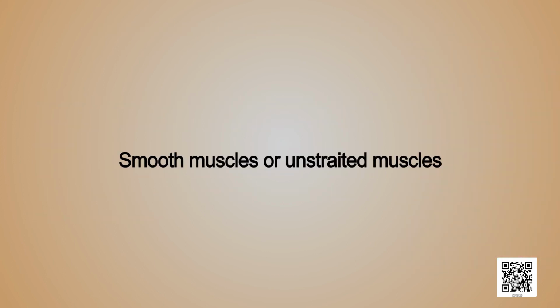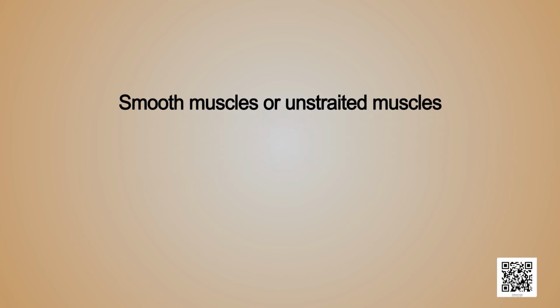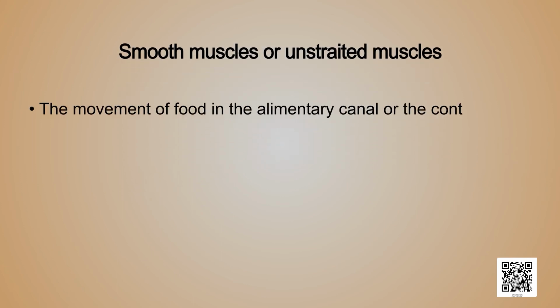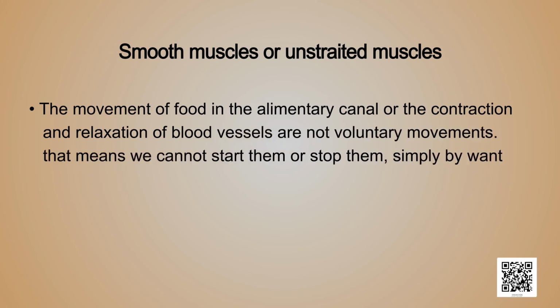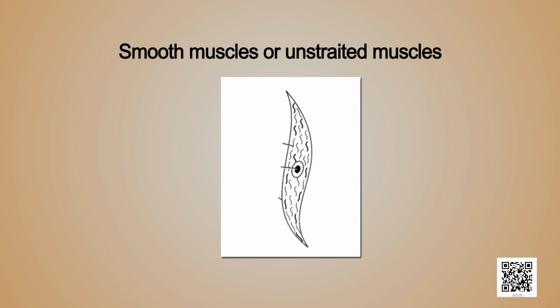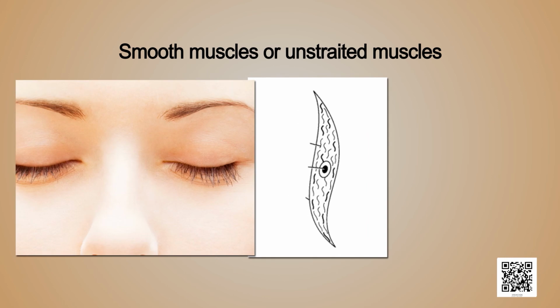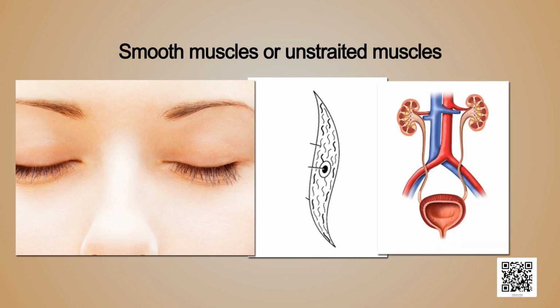The next type is smooth muscles or unstriated muscles. The movement of food in the alimentary canal or the contraction and relaxation of blood vessels are not voluntary movements. That means we cannot start them or stop them simply by wanting to do so. Such involuntary movements are controlled by smooth muscles. They are also found in the iris of the eye, in ureters, and in the bronchi of the lungs.